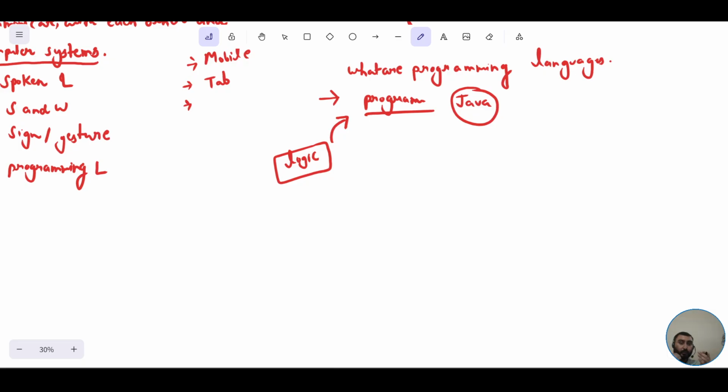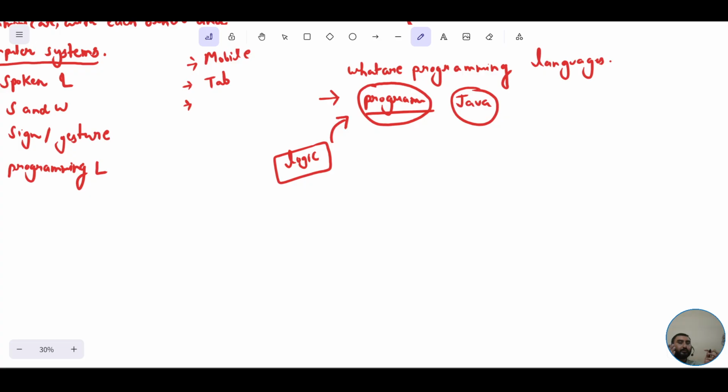Similarly, if we want to execute our plan, our logics, to interact with the computer system, you need a certain thing, and those certain things are nothing but programs themselves. As you have followed certain steps in order to accomplish your task of attending a wedding, similarly, you have to give a certain set of instructions to the computer, right?